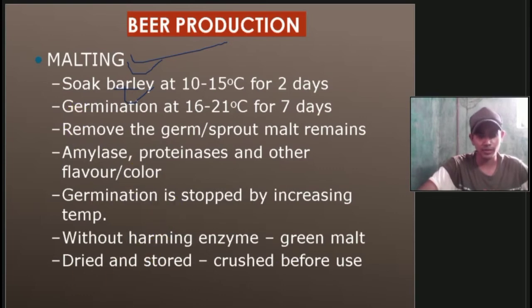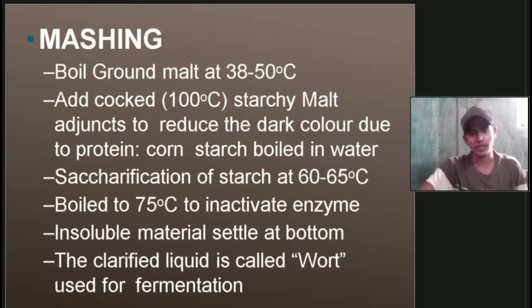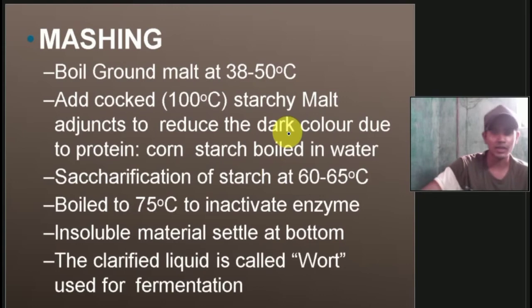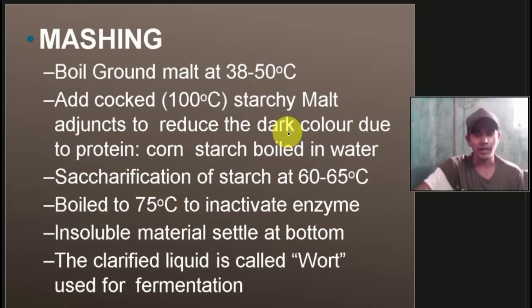Then we have mashing. In mashing, we boil ground malt at 38 to 50 degrees Celsius. Then we add cooked starchy malt adjuncts at 100 degrees Celsius to reduce the dark color due to protein, such as corn starch boiled in water. Then saccharification of the starch at 60 to 65 degrees Celsius. Saccharification means addition of sugars; saccharine means sugar.